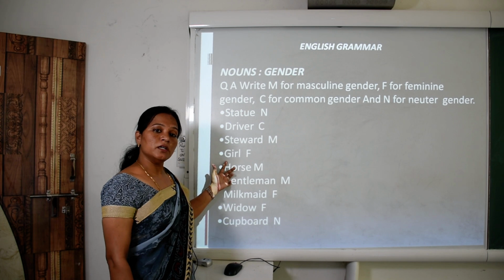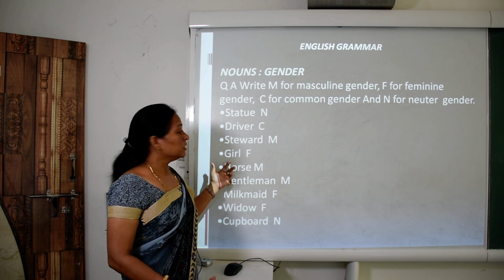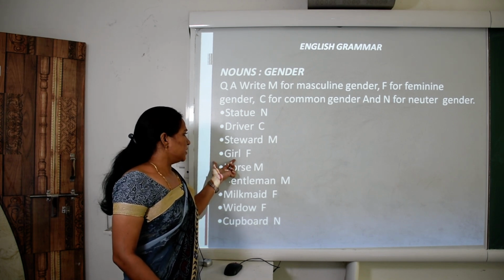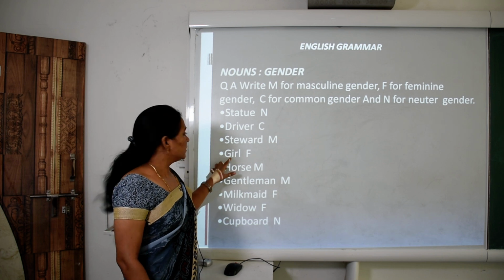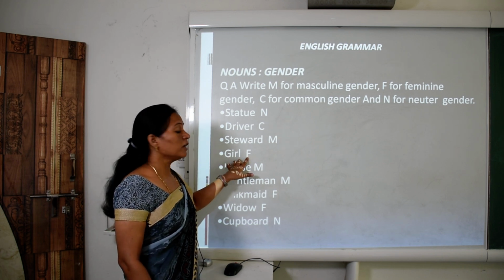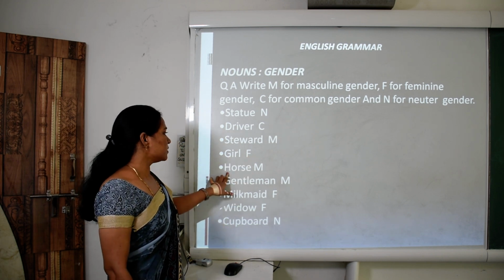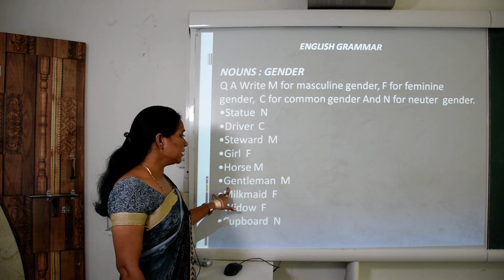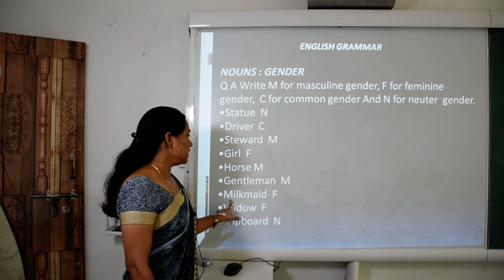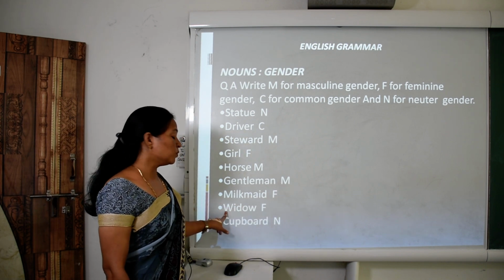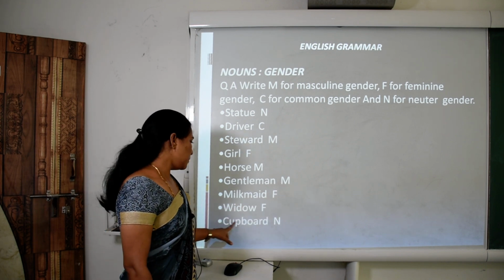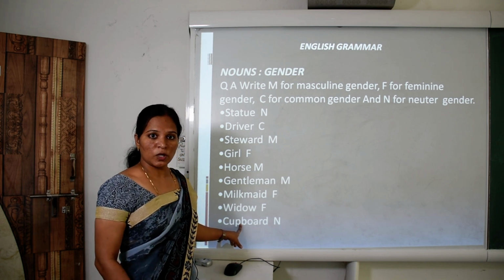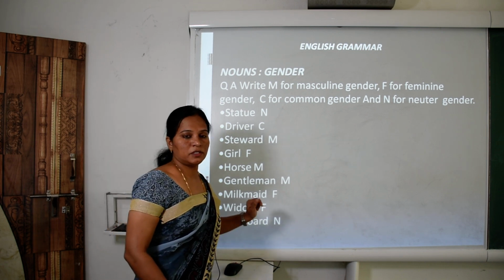Girl, according to this name, she is feminine gender. Girl is a feminine gender. Then for girl, write F for feminine gender. Horse, horse is a male animal. Gentleman for male person, milkmaid female person and widow also female person. Cupboard is also a non-living thing, it has no life, so cupboard is neuter gender.